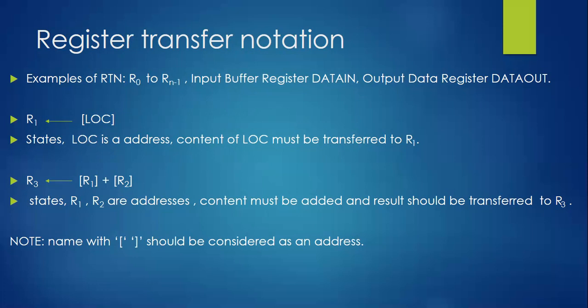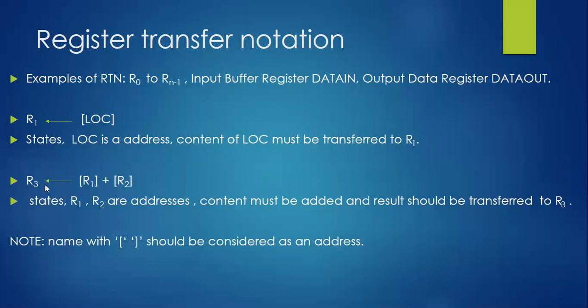Here we are using only a few symbols. Just observe, we don't have any mnemonics like move, load, or store. Instead of that, we are just using the arrow mark and some memory locations, addresses, and registers, with some symbols. That means location LOC should be considered an address, and whatever information we have inside it should be uploaded to R1.